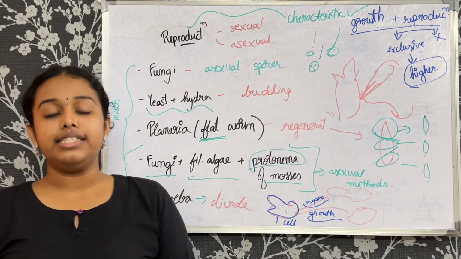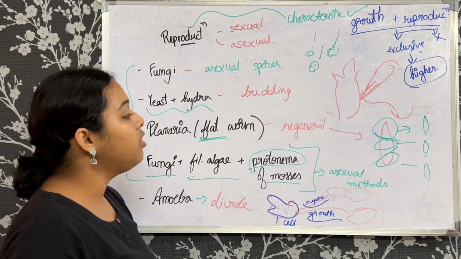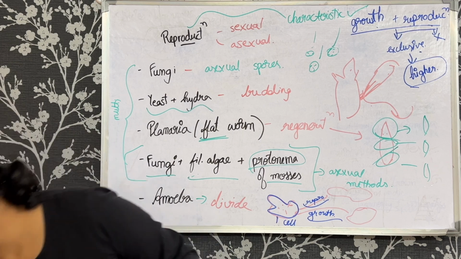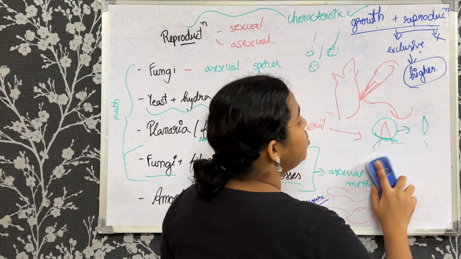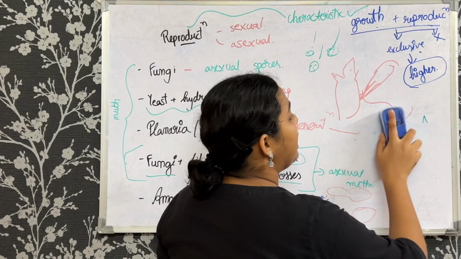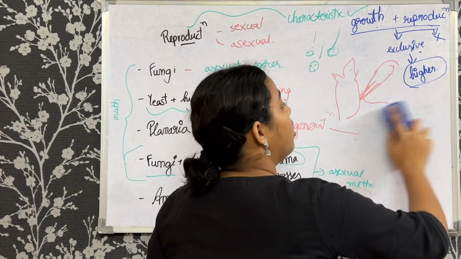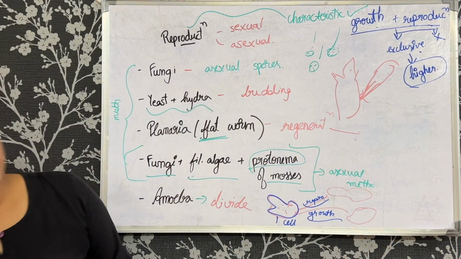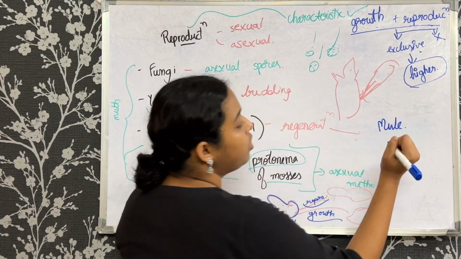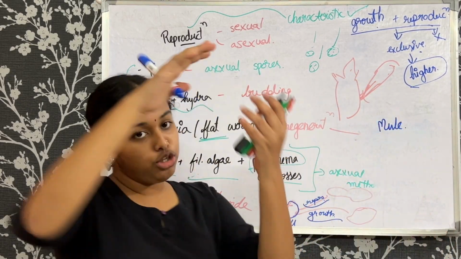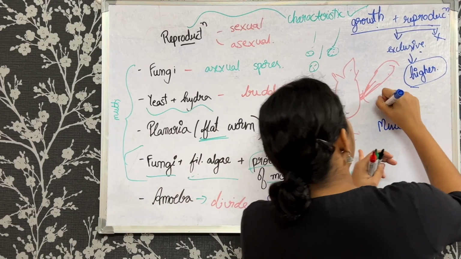Now why am I saying this? Because you might have heard of some animals, like mules and ligers. Now what are they? Say the mule. Now this mule was born out of the sexual reproduction of a horse and a donkey.